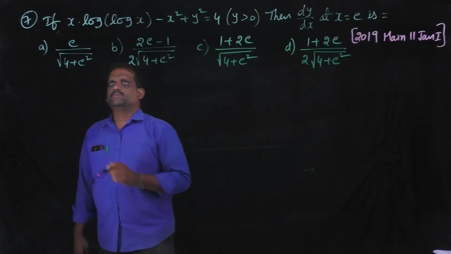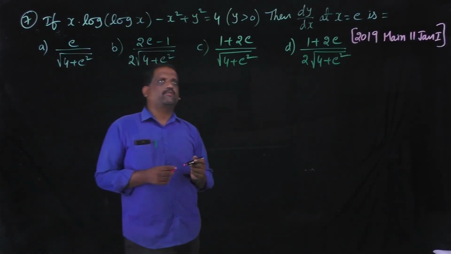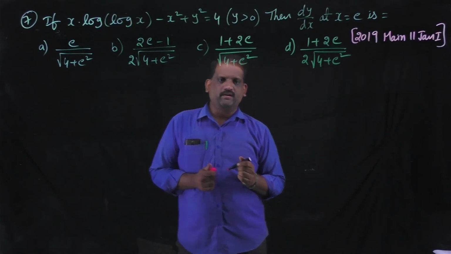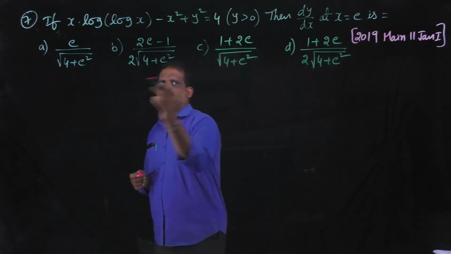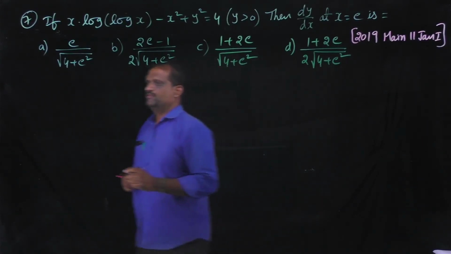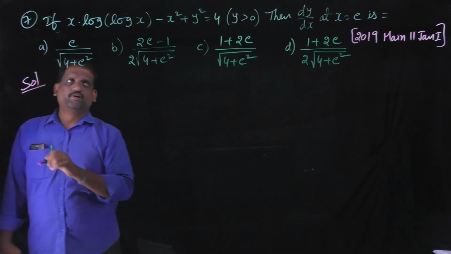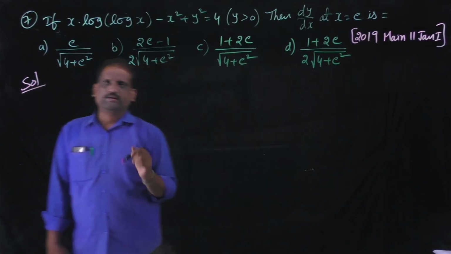Seventh problem. If x into log of log x minus x square plus y square equal to 4, for y greater than 0, then dy by dx at x equal to e is, these are the options. Solution. First we have to find the value of y when x equal to e.